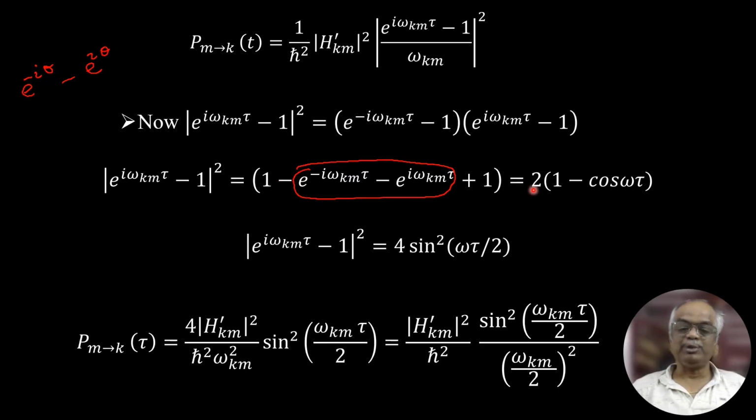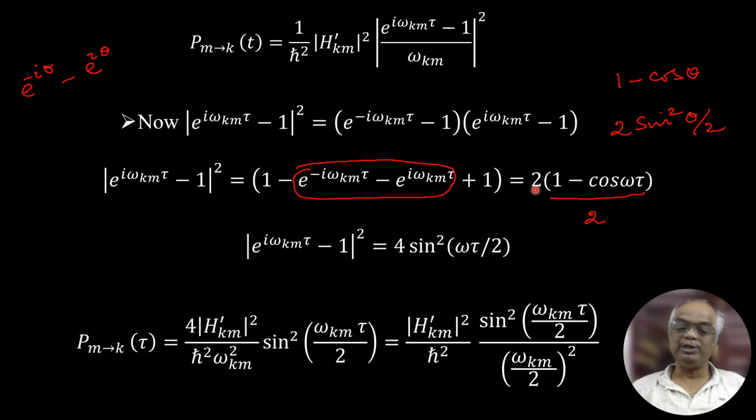So I am taking 2 outside, and this will become 1 minus cos omega tau. Now 1 minus cos theta is equal to 2 sine squared theta by 2.